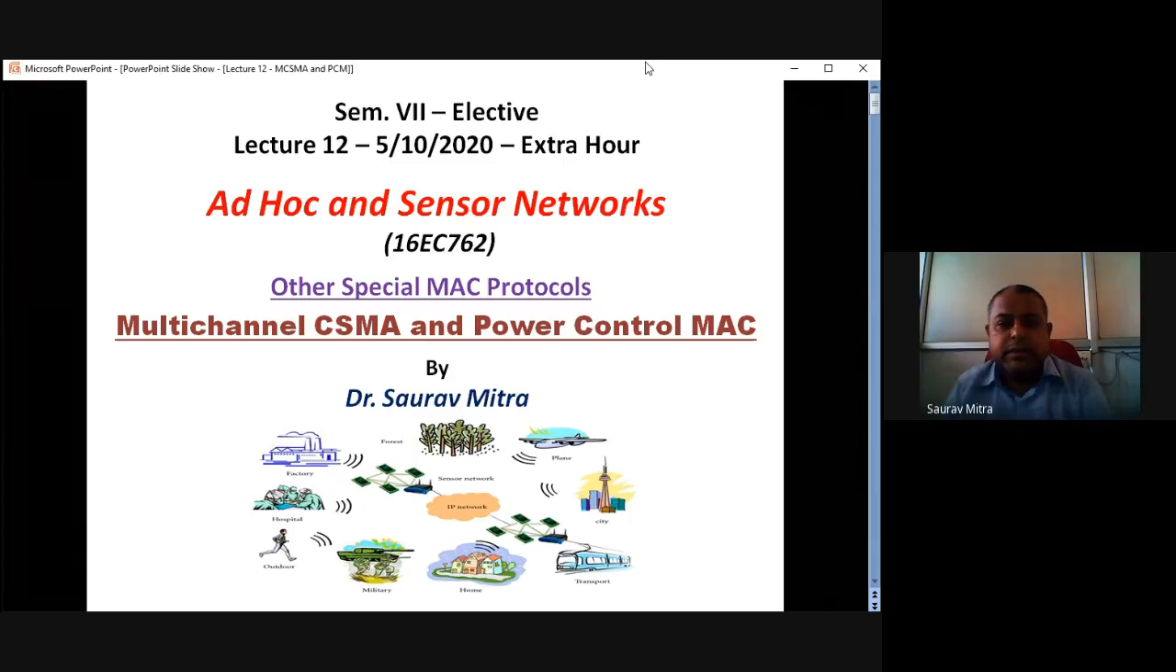This is a special session on the last lecture in the first module. There is lecture number 12. So we'll see two topics here. One is multi-channel carrier sense multiple access, and another is power control MAC. So they are actually called special MAC protocols.